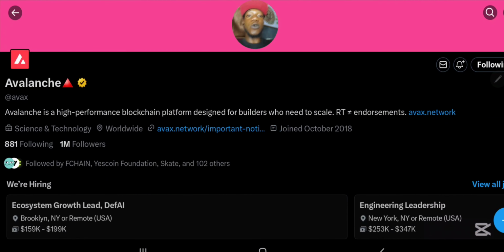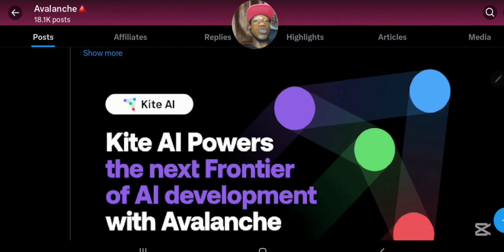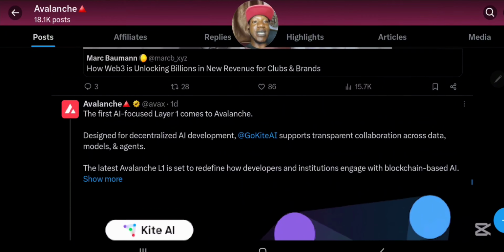Over here, guys, this is obviously the Avalanche blockchain X account. And you can see Avalanche blockchain actually said the first AI-focused layer 1, pay attention to that word, layer 1, comes to Avalanche, designed for decentralized AI development. You can see Go Kite supports transparent collaboration across data, models, and agents. The latest Avalanche layer 1 is set to redefine how developers and institutions engage with blockchain-based AI. And right now, guys, this is just to tell you that they are backing this project for real.